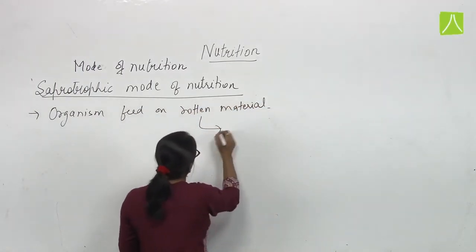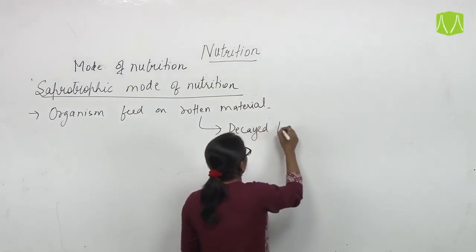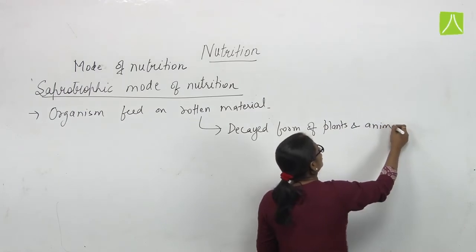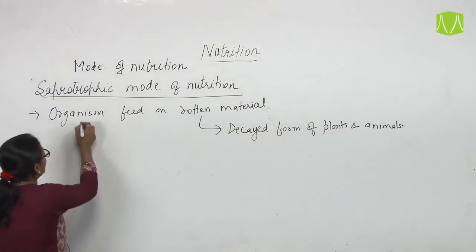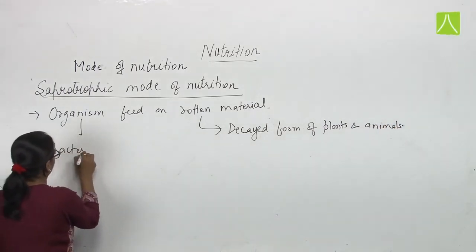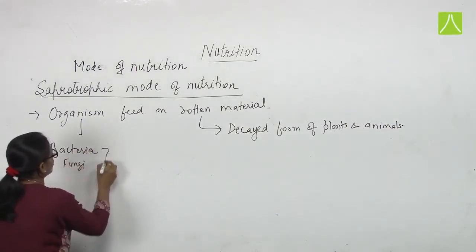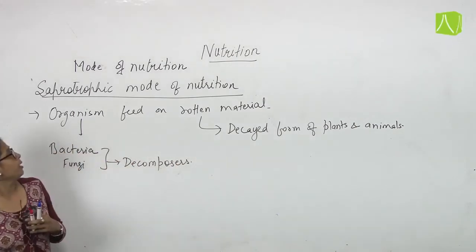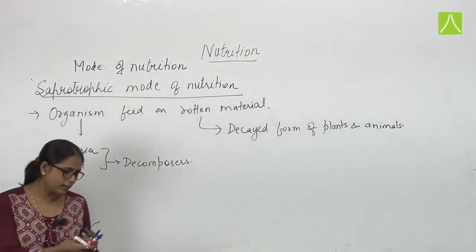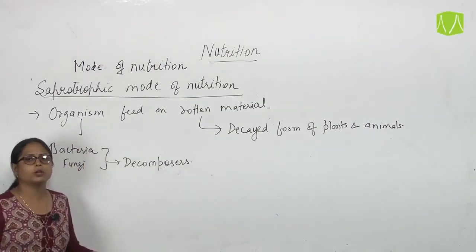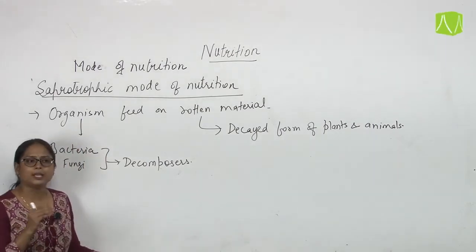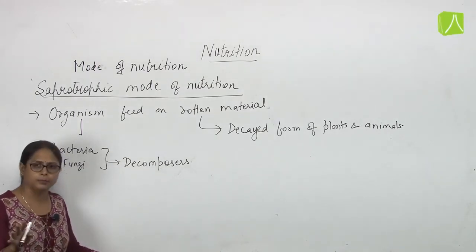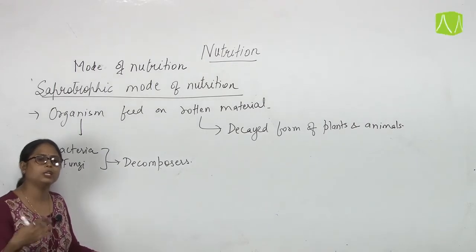What is this rotten material? These are decayed forms of plants and animals. The organisms include bacteria and fungi, which are also known as decomposers. In the saprotrophic mode of nutrition, we take the organism as a decomposer because they feed on the dead and decayed forms of plants and animals, and they break them down completely into CO2 and water.